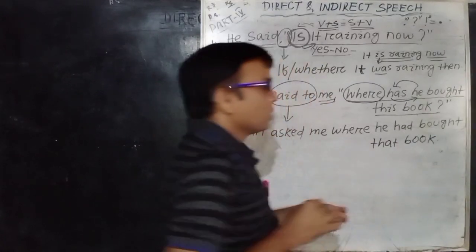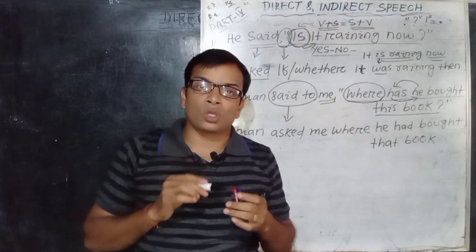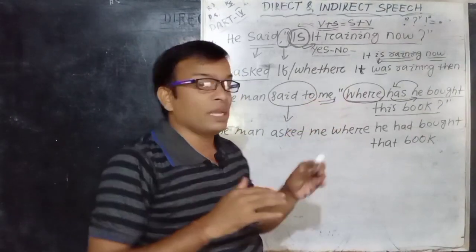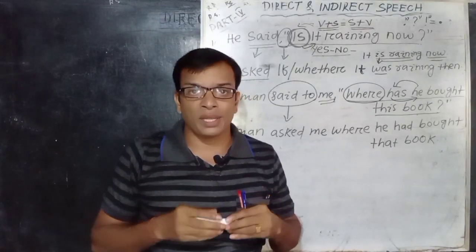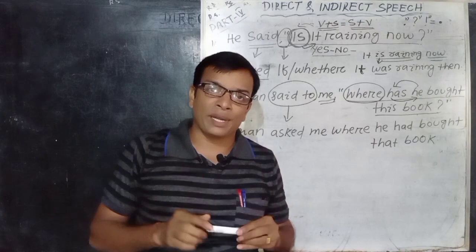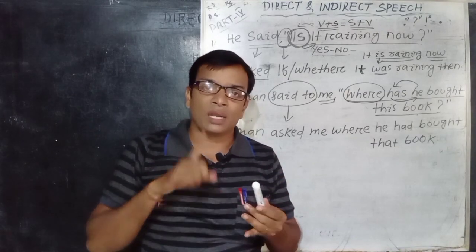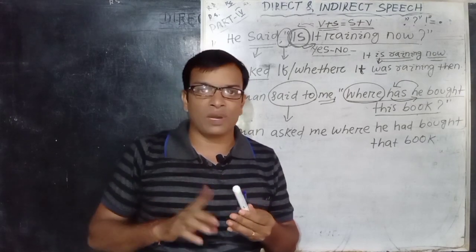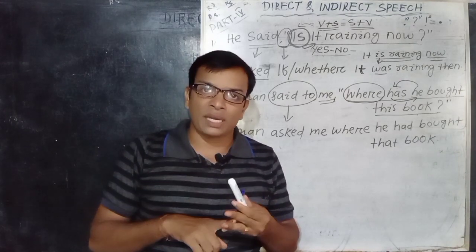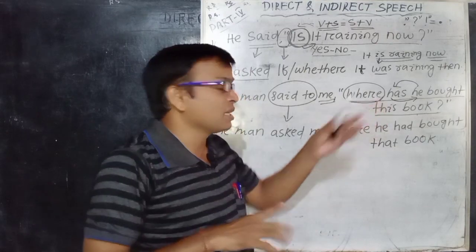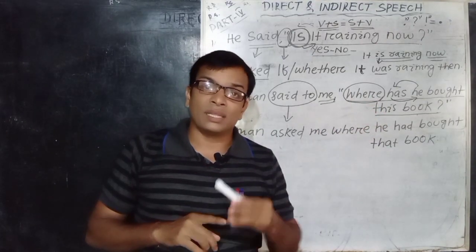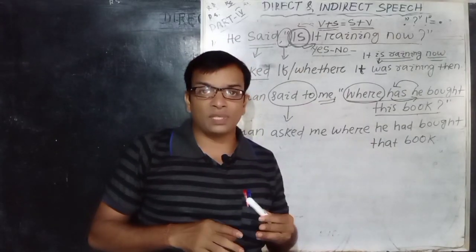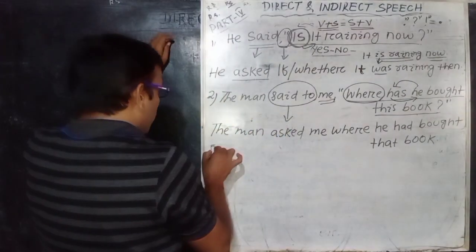That book. Clear? So you should focus on the speech part first, and always see whether it is a WH question or a yes no question. If the particular interrogative sentence is a yes no question, then always omit and drop the comma and quotation mark and use the conjunction if or whether. If the interrogative sentence begins with a particular WH word, then always the WH word remains constant in the indirect speech. Okay, see another example.